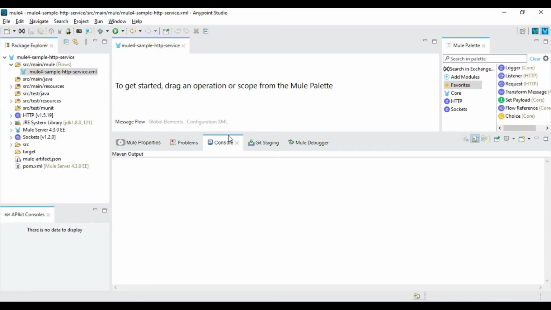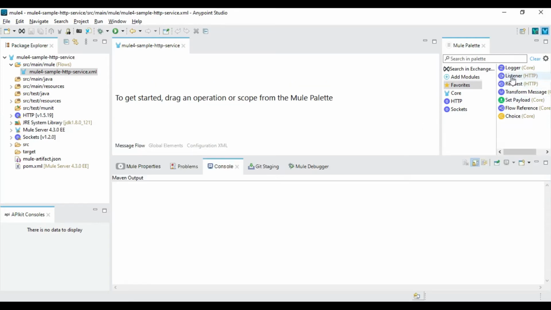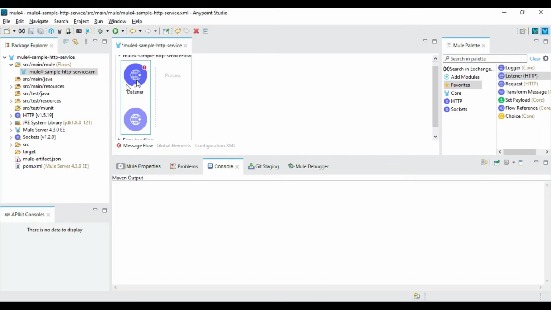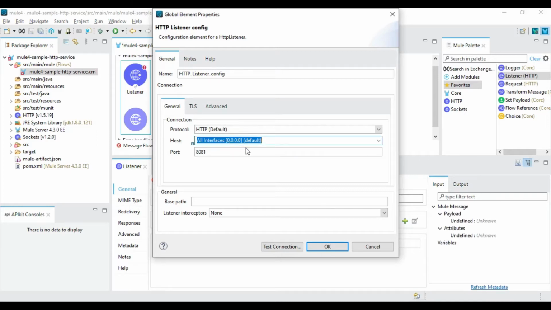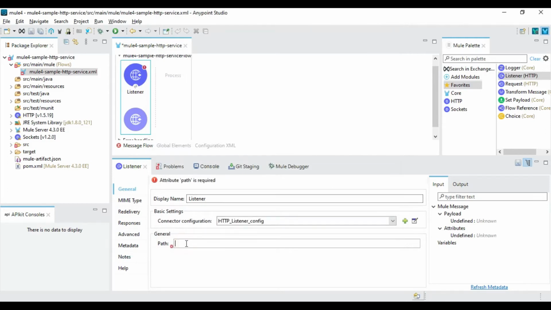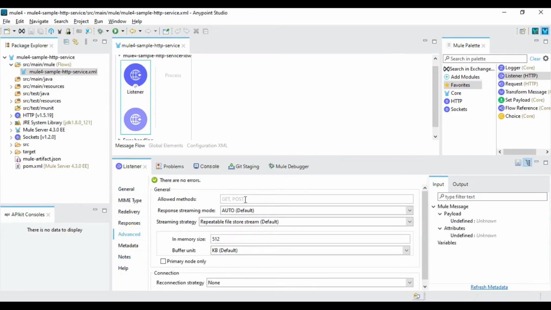We can see the skeleton project where I'm going to use three components. First, the listener. Let's configure the HTTP listener here. This is the default IP address I will use, localhost, and the default port 8081. I'll define the path /ping, and I will restrict the users to the GET operation only.